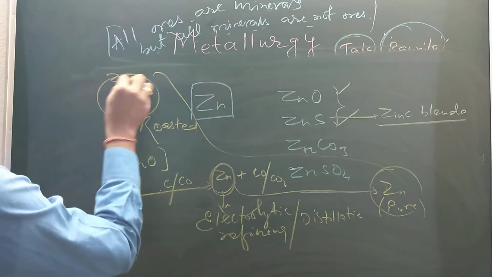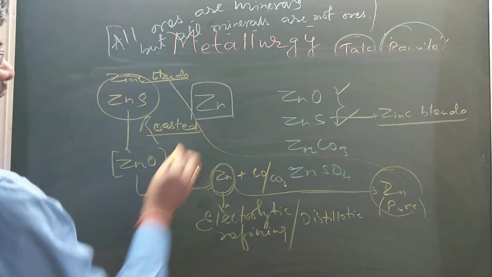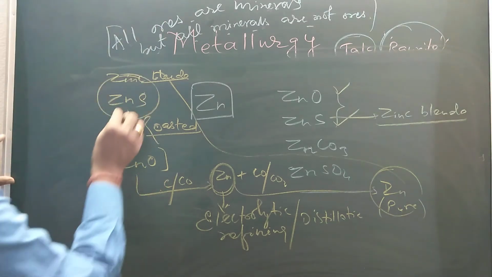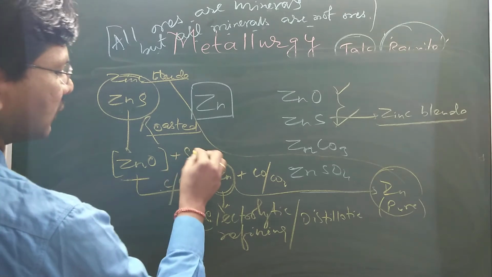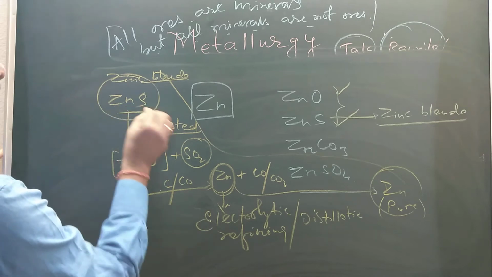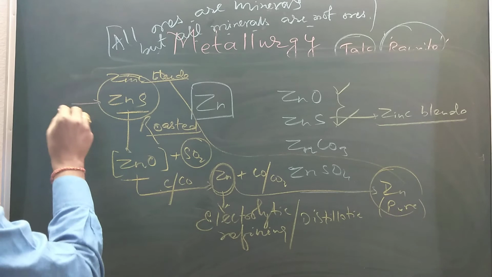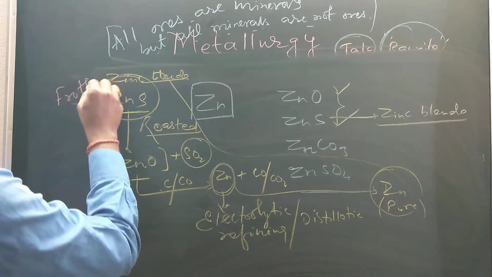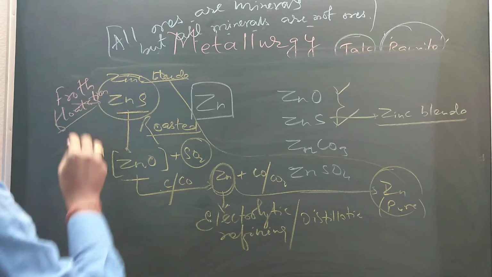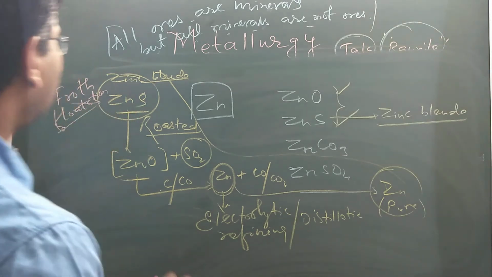This is called zinc blende. Zinc blende is roasted, and sulfur dioxide is also produced, which is used in the sulfuric acid industry. Before we roast zinc sulfide, it is purified by a process called froth flotation. Froth flotation is a method of concentration by which we purify a sulfide ore.